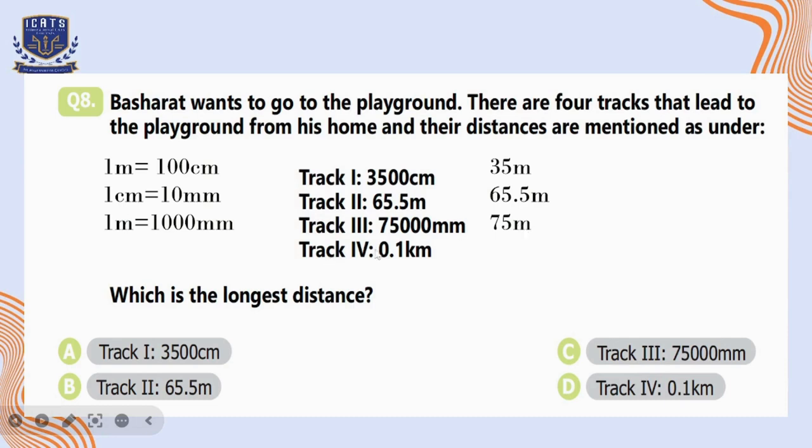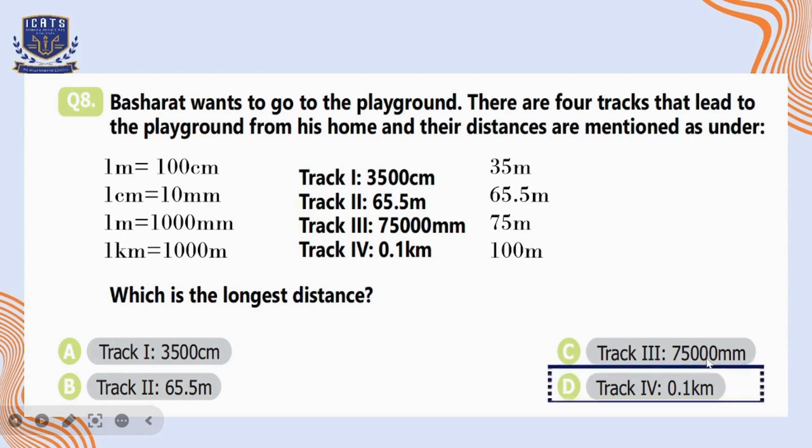Okay. Now, the length of the fourth track is given as 0.1 kilometers. We know that there are 1000 meters in 1 kilometer. So to convert it into meters, we will multiply the value by 1000 because we are converting a bigger unit into a smaller one. The answer will be 100 meters. So which is the longest distance? It's track 4, 0.1 kilometers, which is 100 meters basically. So option D is the correct option here.